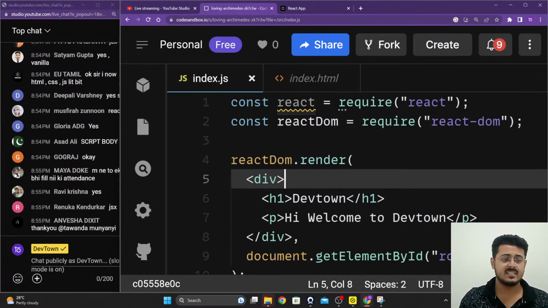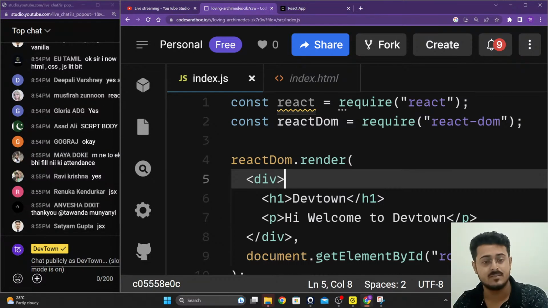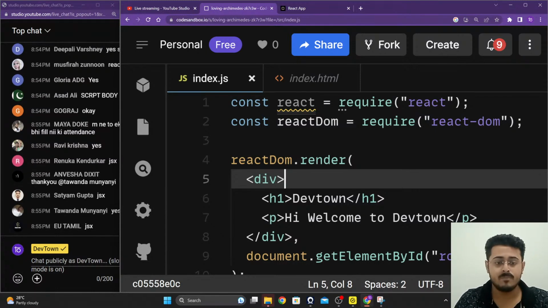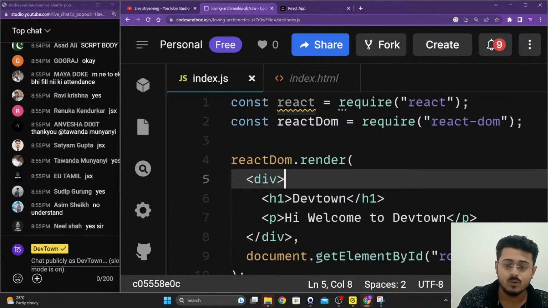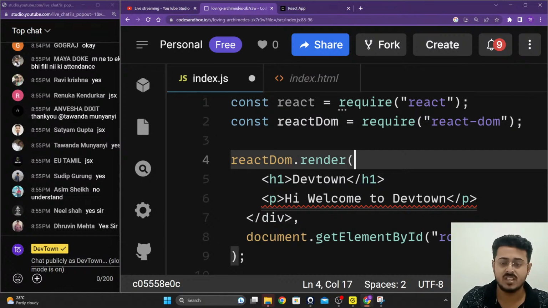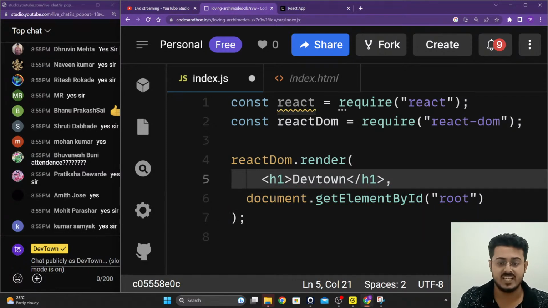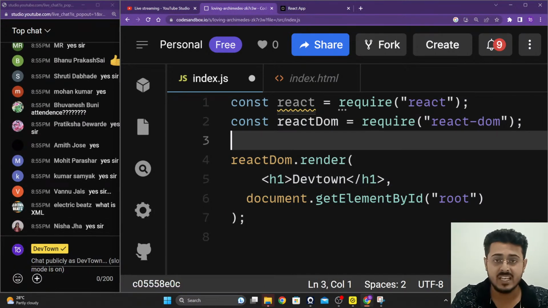Please let me know, guys. This is not pure JavaScript, vanilla JavaScript, guys. This is called JavaScript XML code. We can do the exact same thing using just vanilla JavaScript as well. We don't have to use this JSX code, guys. We can do it using vanilla JavaScript.